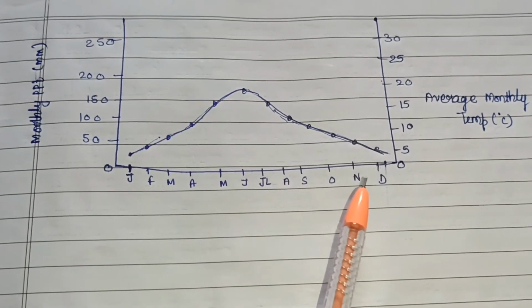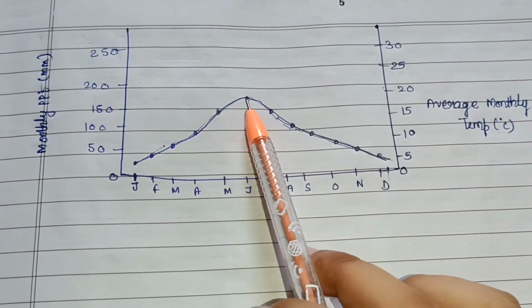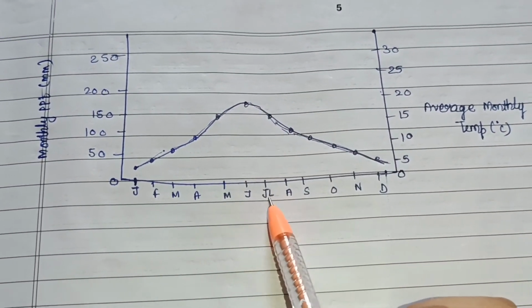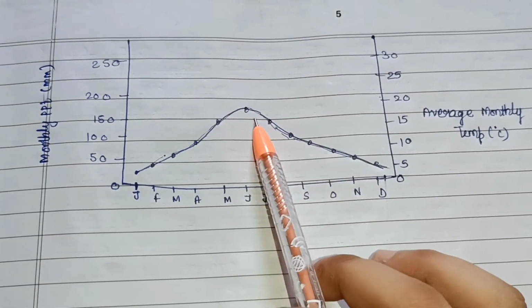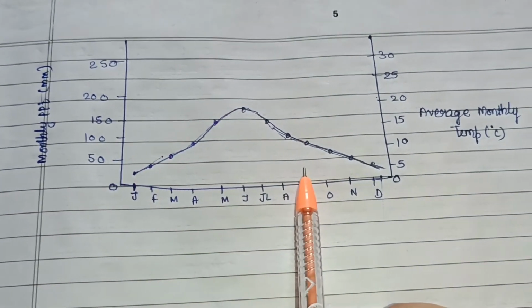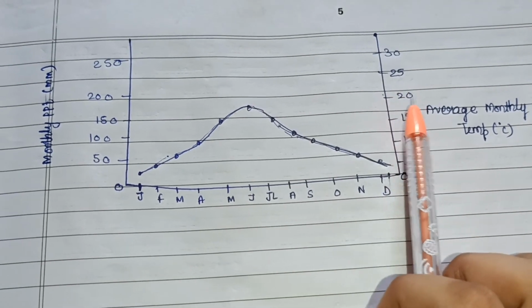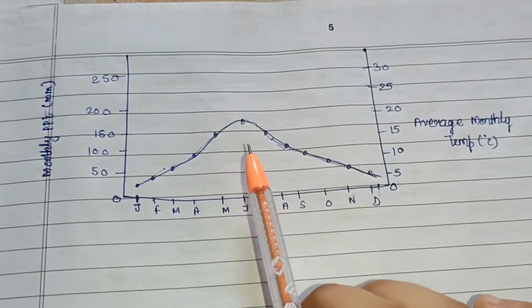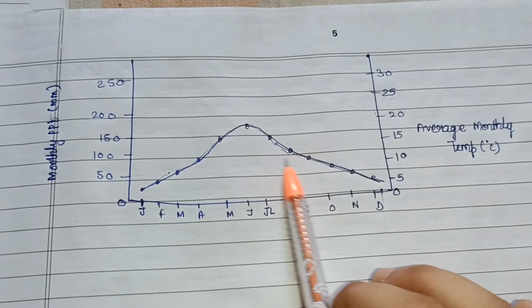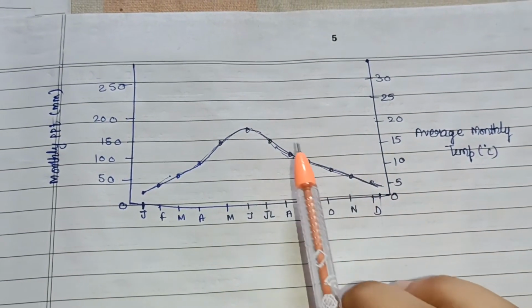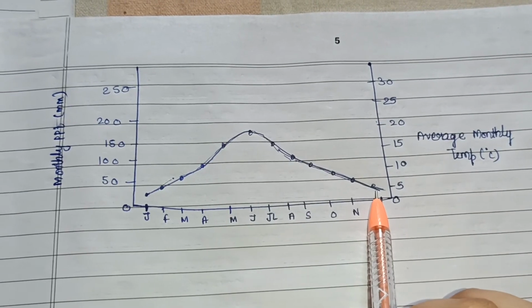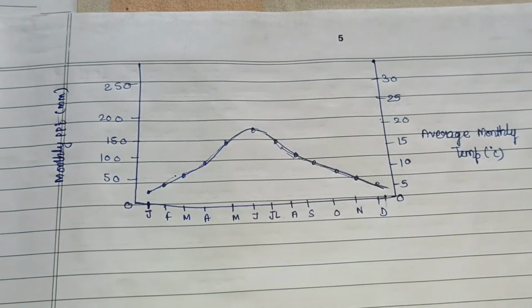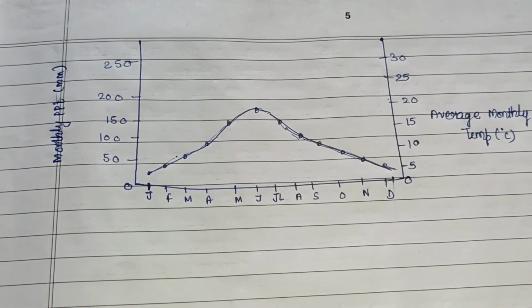So these are the months, and as we know, between June and July the rainfall is at its peak, and the temperature is also at its peak between these months. After July, later on, the rainfall is decreasing monthly. So yeah, this is all about the temperate deciduous forest.